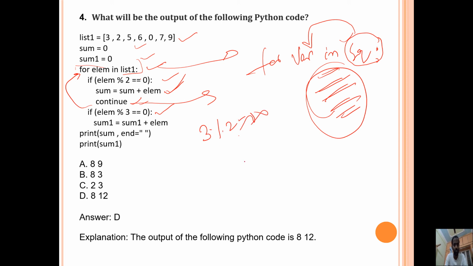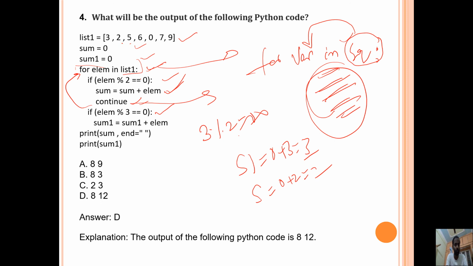That's why sum 1 equals 0 plus 3, so 3. Okay, next again 2. 2 modulus 2 equals 0. Modulus means remainder. Condition is true. That's why sum equals sum plus element, 0 plus 2 equals 2. Continue means the other statements after this continue are not executed. Again, control goes back to the for loop.